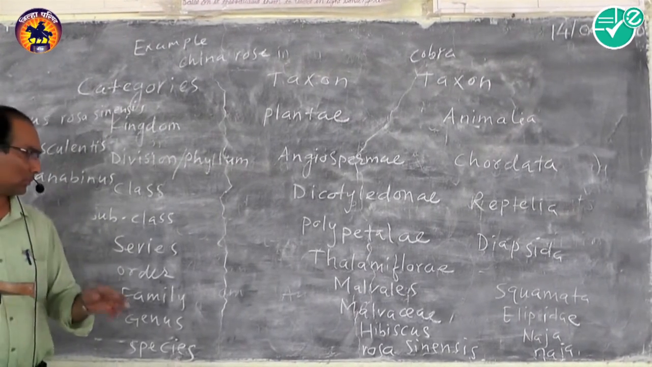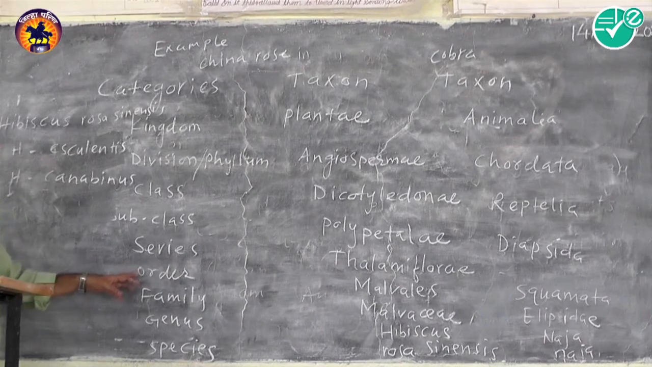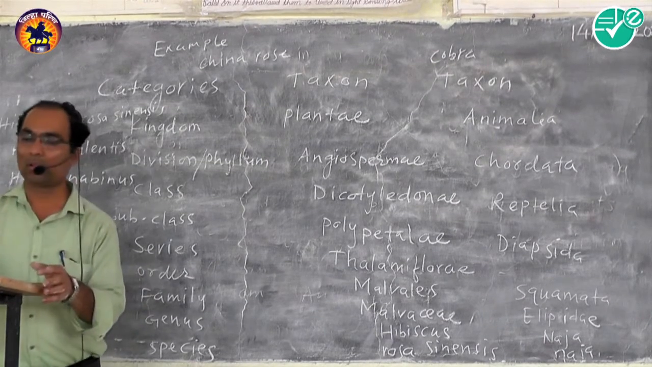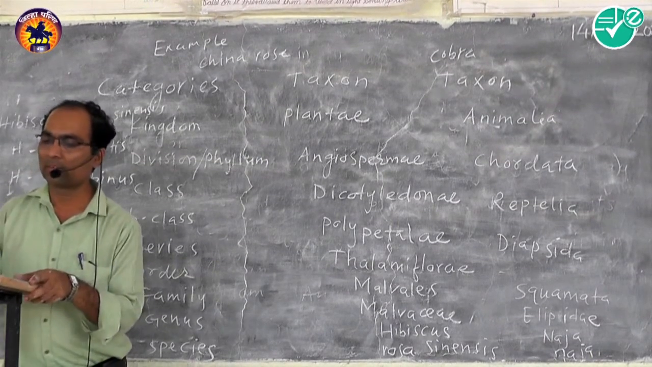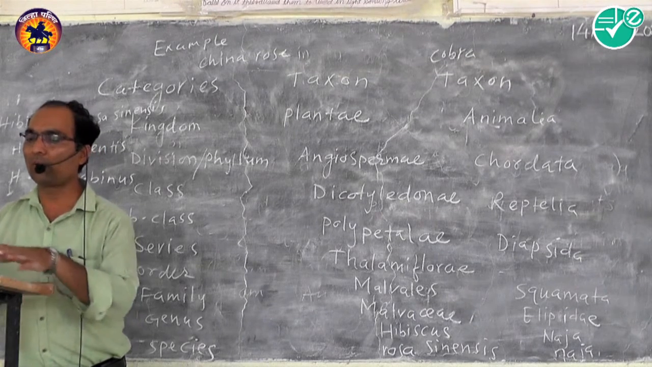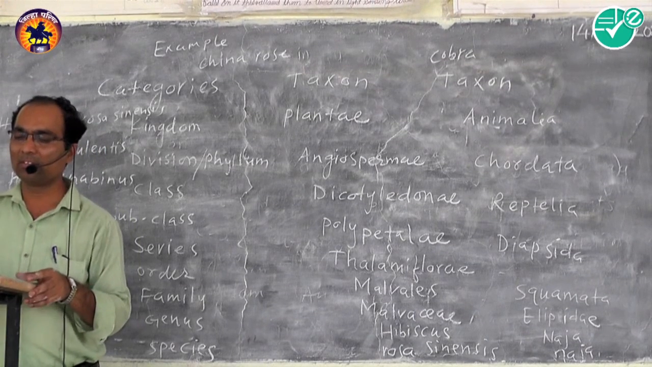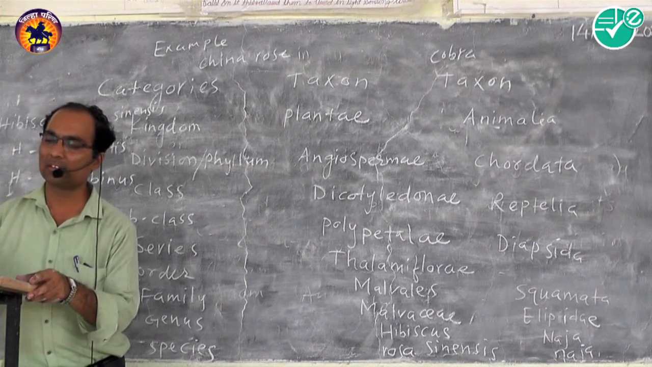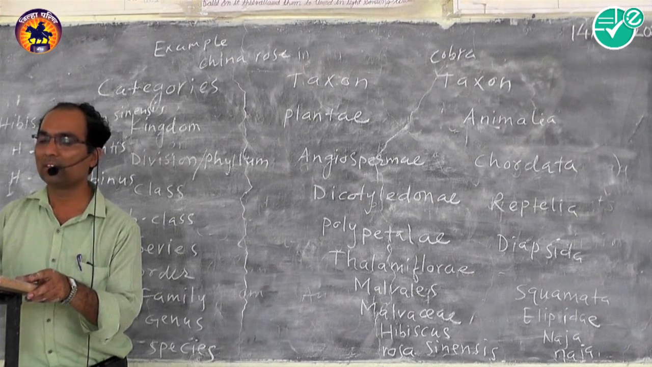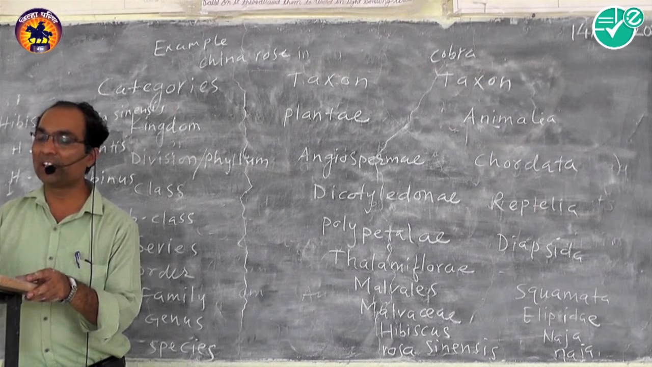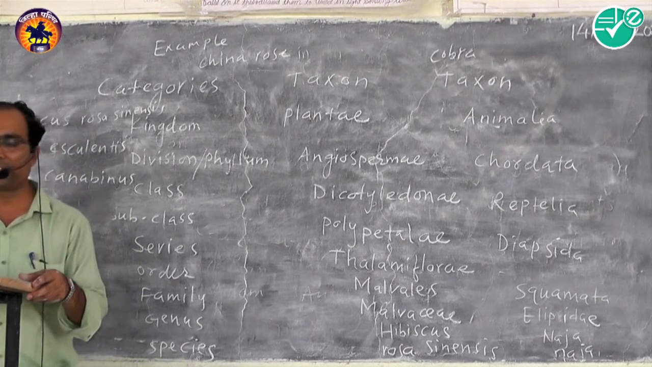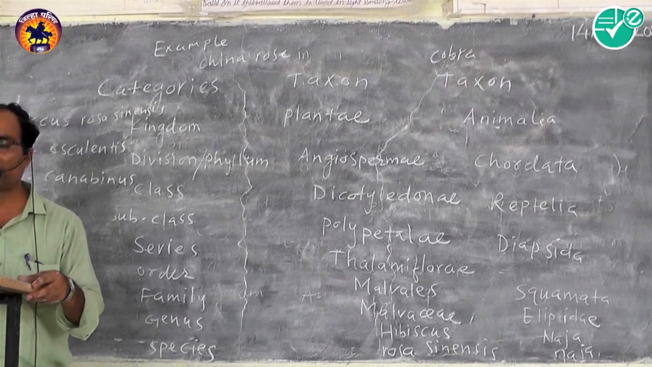The next category is order. Order is a group of closely related families which resemble in major characters. For example, families Malvaceae, Tiliaceae, Sterculiaceae, etc. belong to the order Malvales.